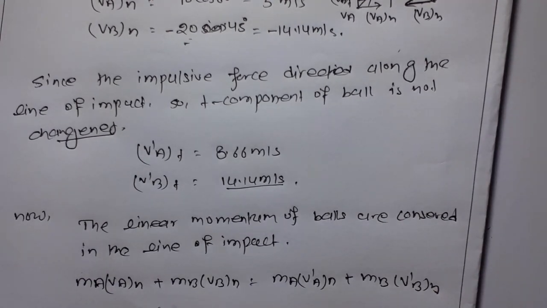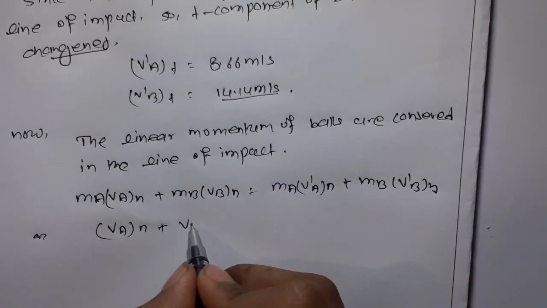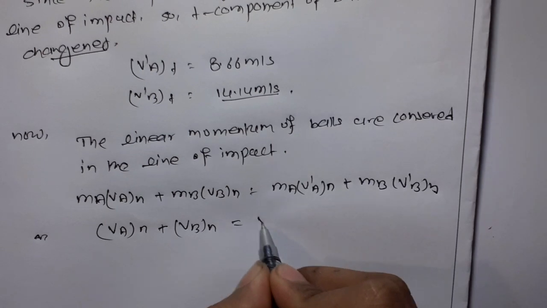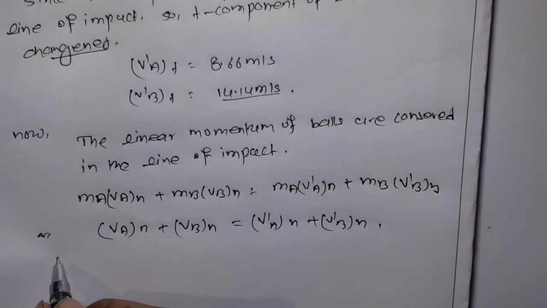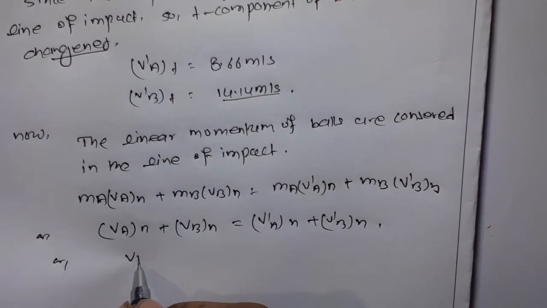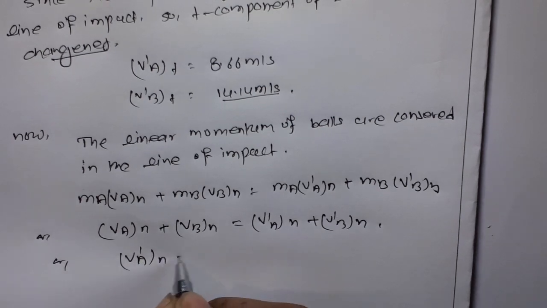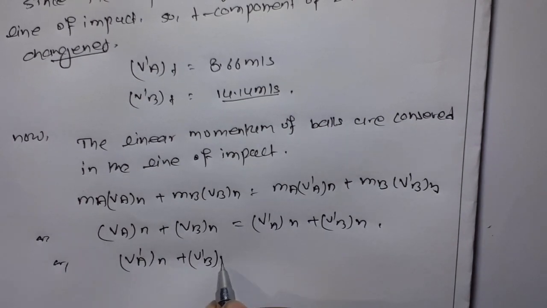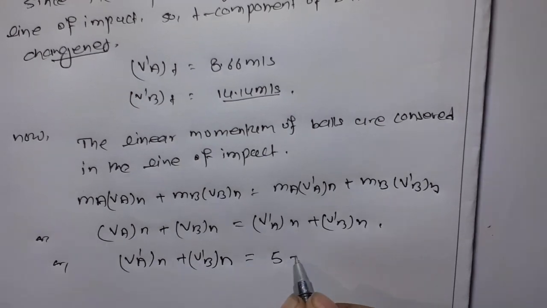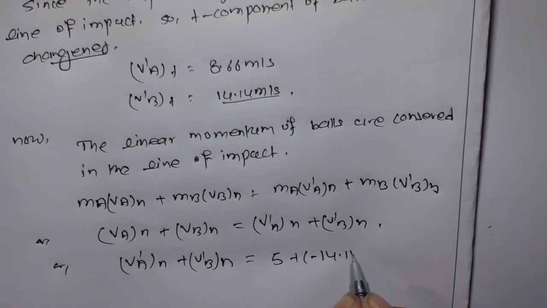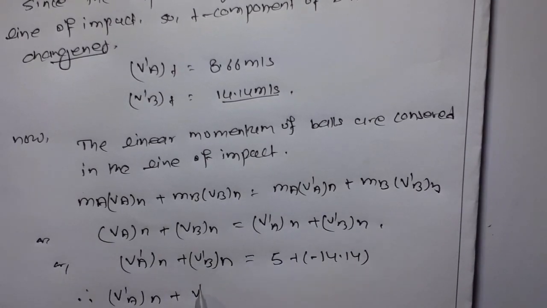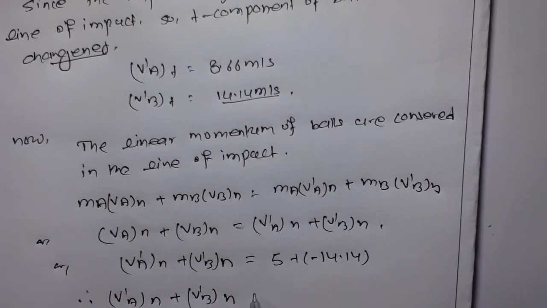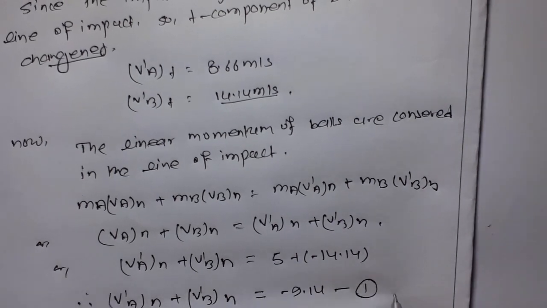Since the mass of A and B is equal, they cancel out. vAN plus vBN is equal to v'AN plus v'BN, or we get v'AN plus v'BN is equal to 5 plus minus 14.14. Therefore v'AN plus v'BN is minus 9.14. This is equation number 1.